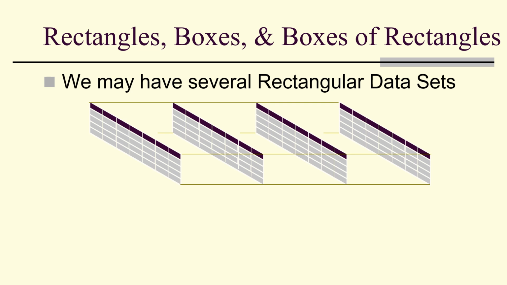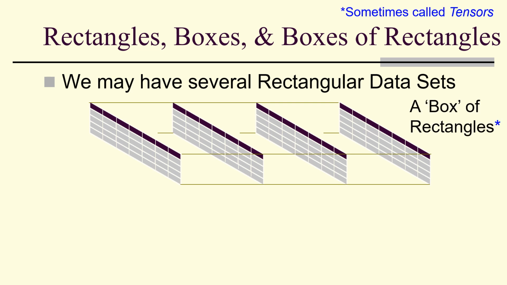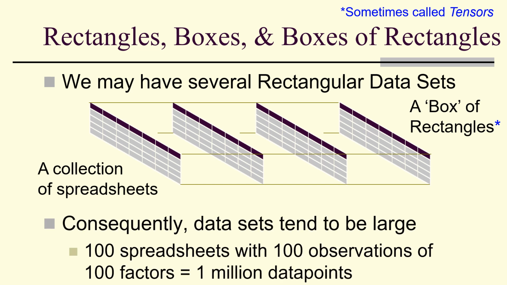Now we may have several rectangular data sets. A box of rectangles, which we're often going to call a tensor. So for example, we might have a collection of spreadsheets. And this often is what leads to data sets being very large. If we have 100 spreadsheets with 100 observations of 100 factors, that's 1 million data points.